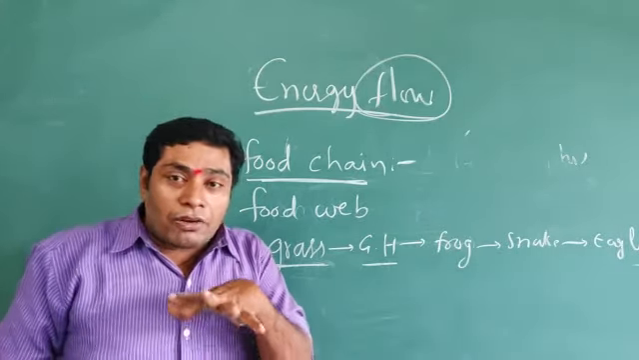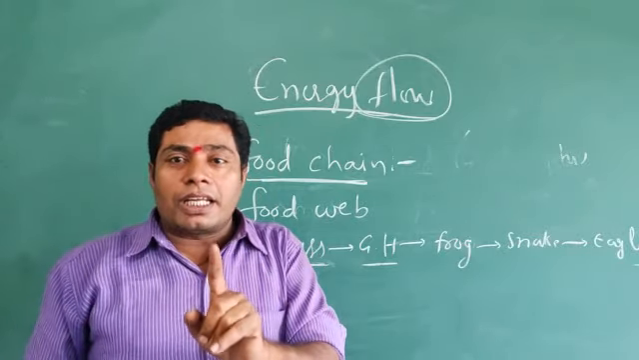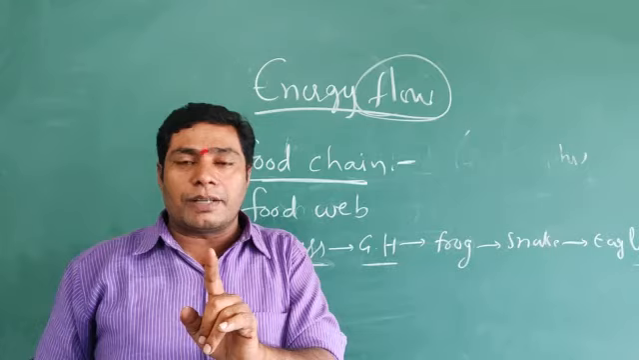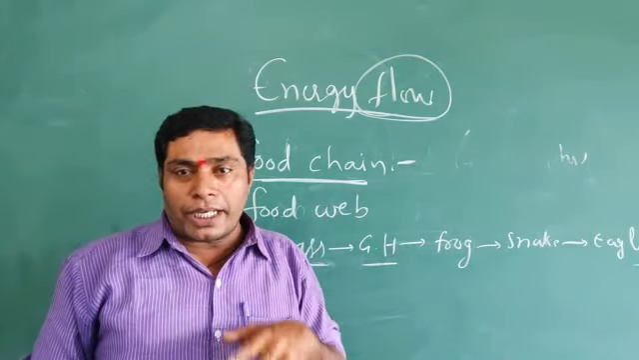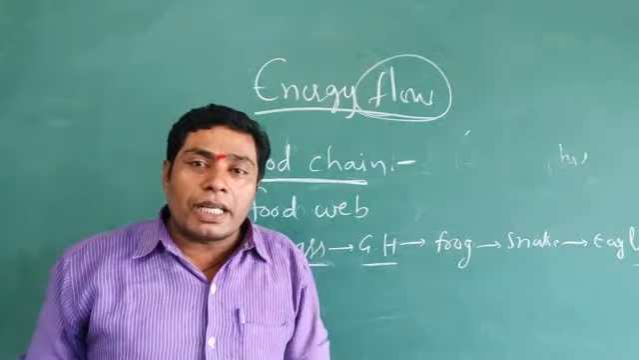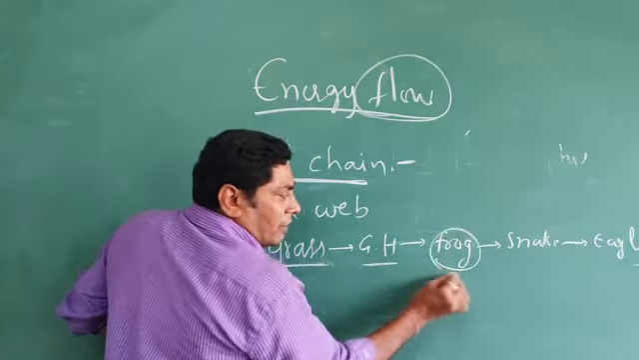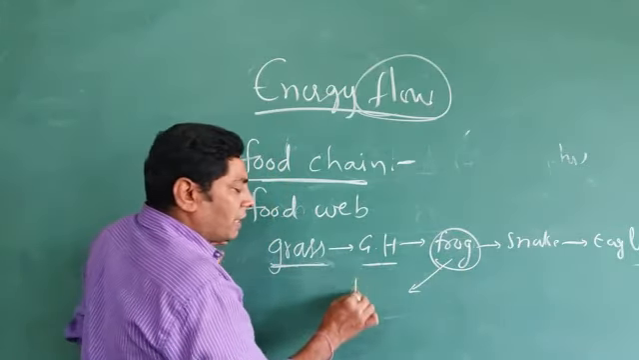But in an ecosystem, organisms cannot depend on only one organism for the feeding purpose. They depend on many organisms, more than one organism, for food and nutrients. Here, the frog depends not only on the grasshopper but also on insects.